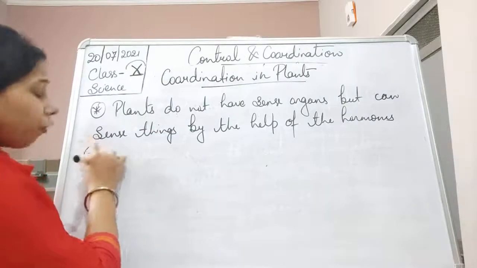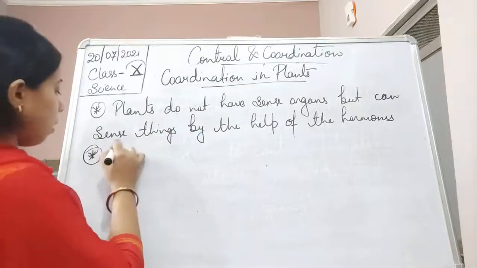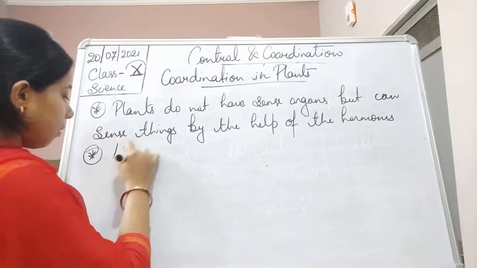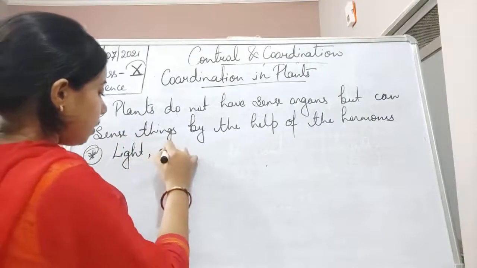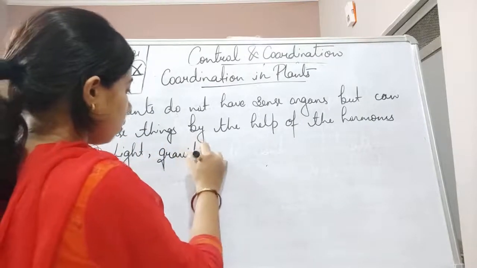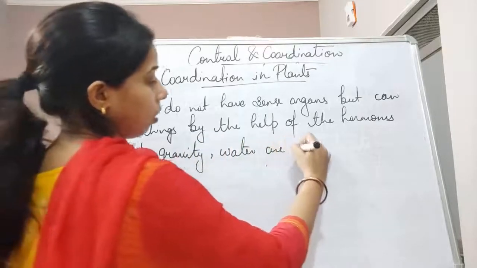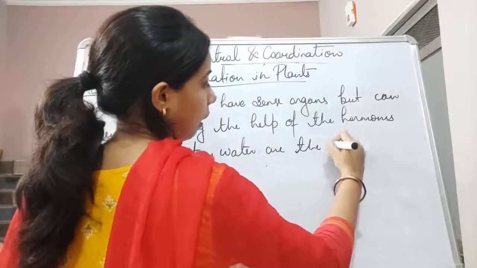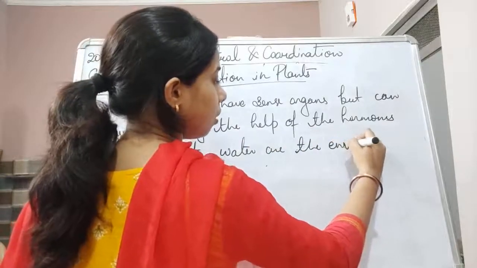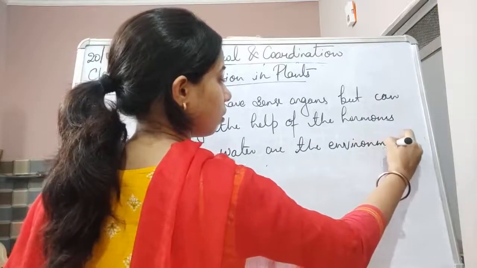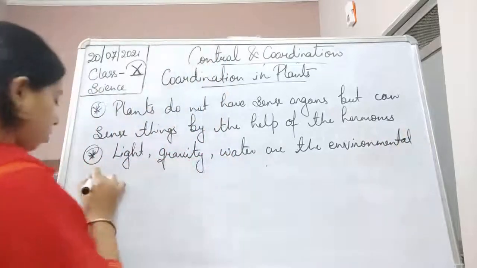So there are a lot of stimuli, students. These are light, gravity, water, which are the environmental changes.